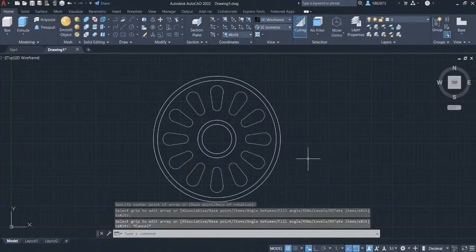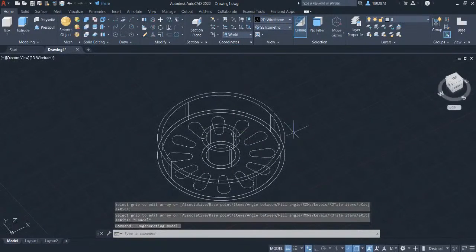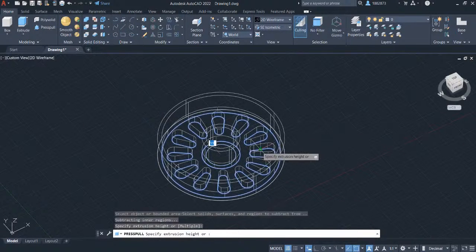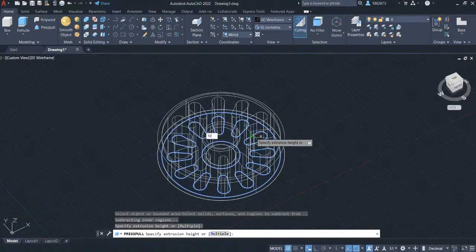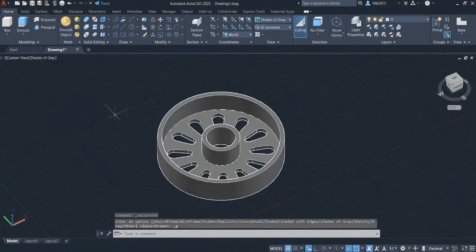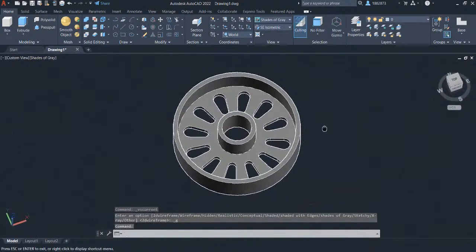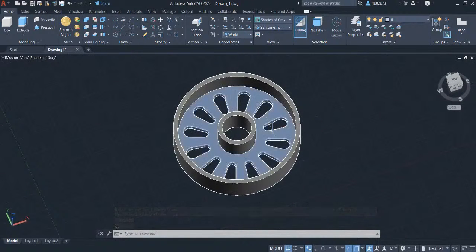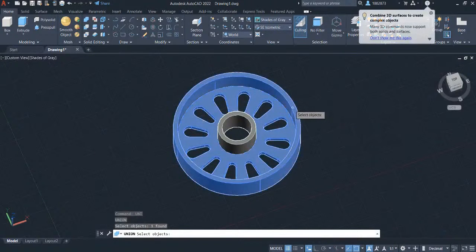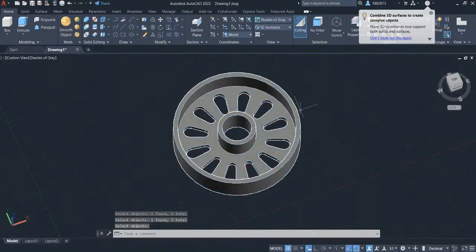Let's do a 3D orbit. And we're gonna press pull these objects by typing in press and selecting press pull. Select the objects and let's key in 10. Press enter. Press escape. Let's change the view style into shades of gray. For the last part, we're gonna combine all these objects by typing in uni and selecting union. Select all the objects and press enter.